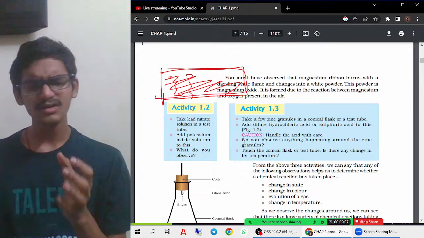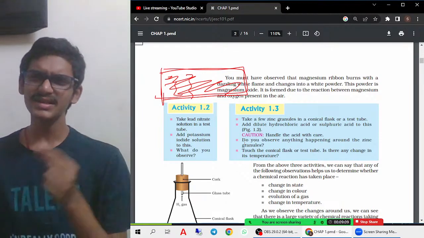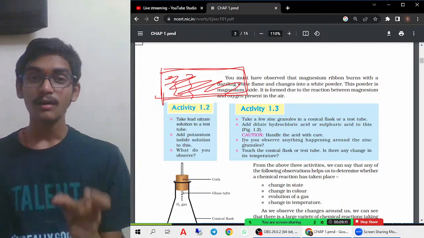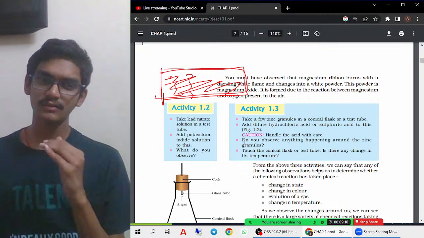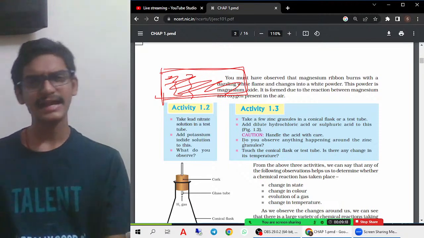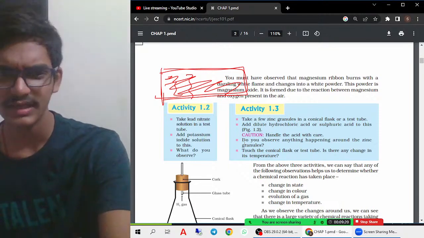Mostly it will not prevent it, because the layer is very thin. You can directly burn it without using sandpaper also.